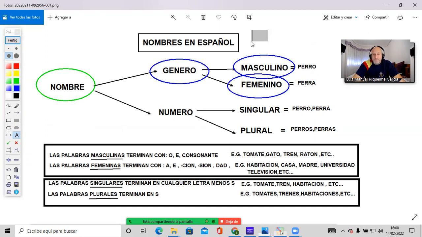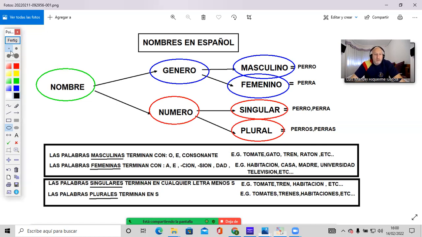Or for example, the word cama. Cama is a bed, and that is a female word. So any word can be put either in this category, male, or in this other category, female. Vale. Nouns in Spanish, sorry, they will always have a number as well. So they are going to be either singular, talking about one single object, one single person, one single animal. Or they can be made plural. They will be referring to more than one object, more than one animal, more than one person.